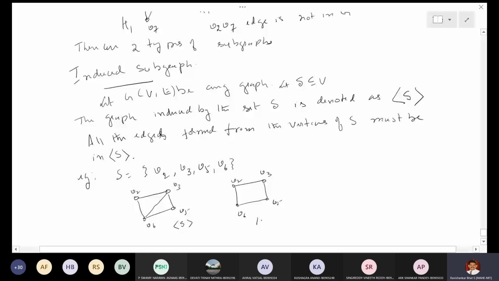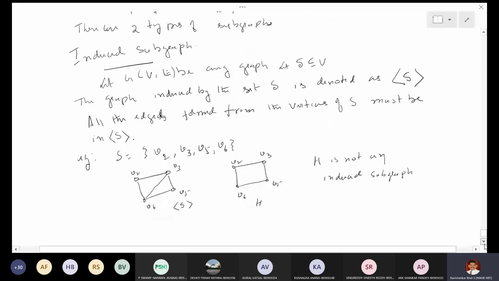H is not an induced subgraph because one edge is missing, which is formed from the set V2, V3, V5, V6. The missing edge is V3, V6. That is what you mean by an induced subgraph.